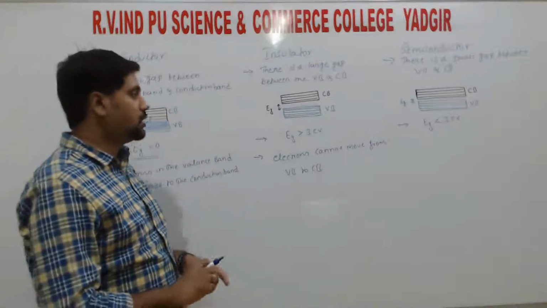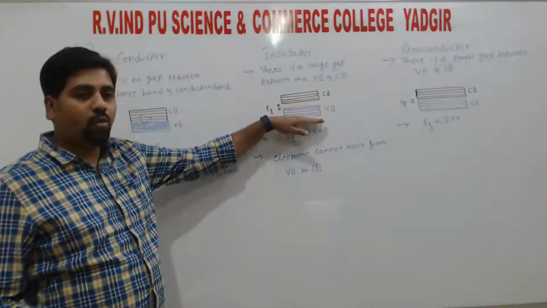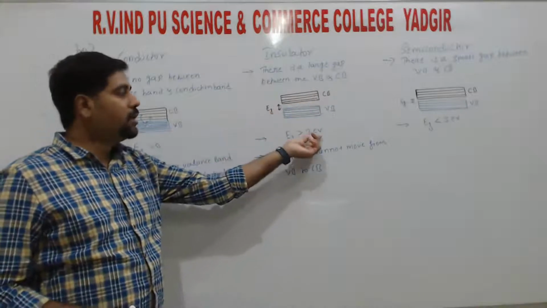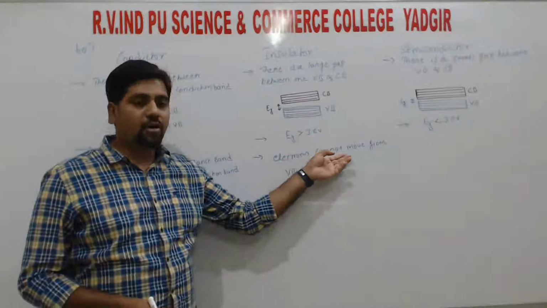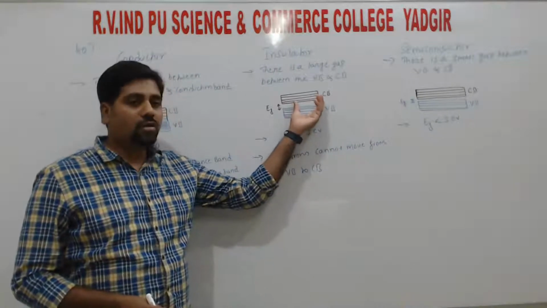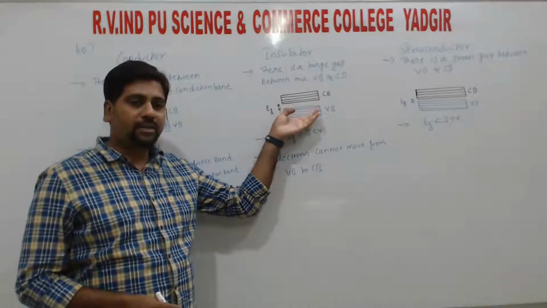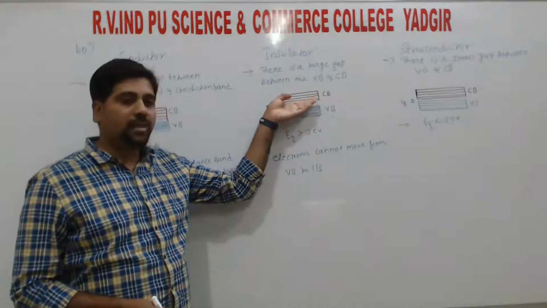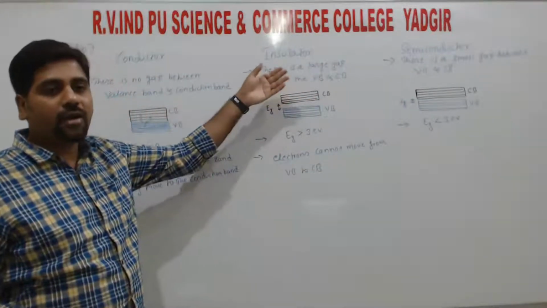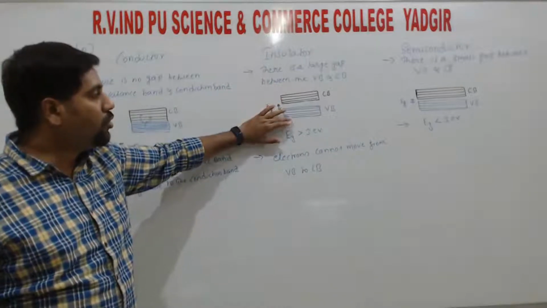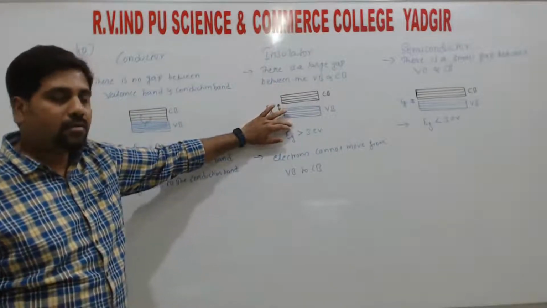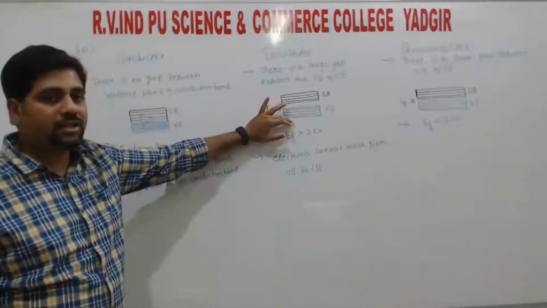So electrons do not move from valence band to conduction band. Why? Because there will be a large energy gap. So as the energy gap is very large, electrons cannot move from valence band to conduction band. So the electrons here stay in the valence band. So in the conduction band, a few electrons are free or it is completely empty, right? So there will be no movement of the electrons from the valence band to the conduction band, right?